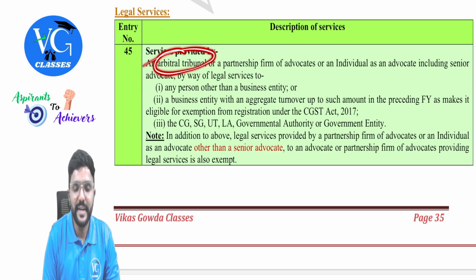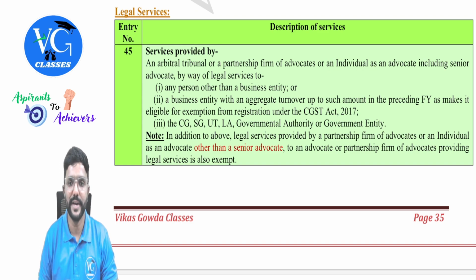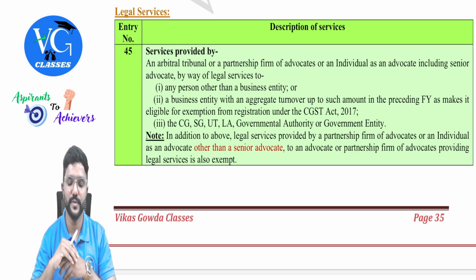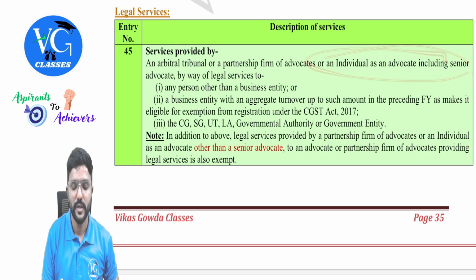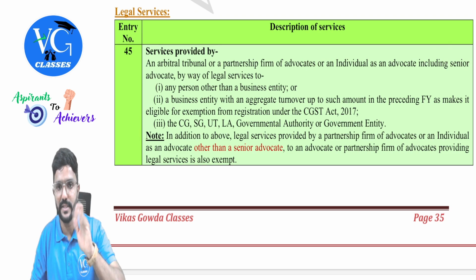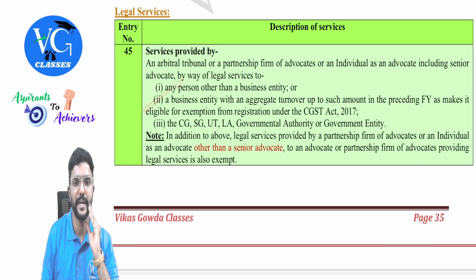Services provided by an arbitral tribunal, a partnership firm of advocates, that is a law firm, or an individual as an advocate, that is a practicing lawyer, including a senior advocate, by way of legal services. Okay, so they are the suppliers. Now, who are the recipients? Any person other than a business entity. Business entity is covered in the second part.